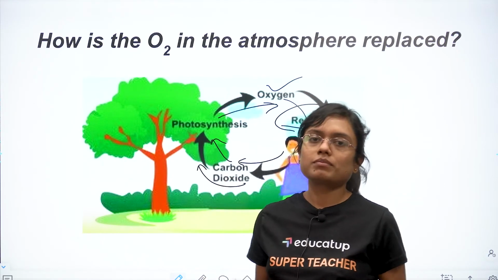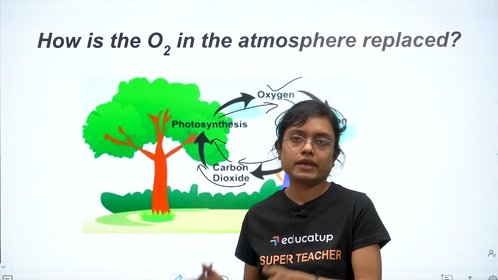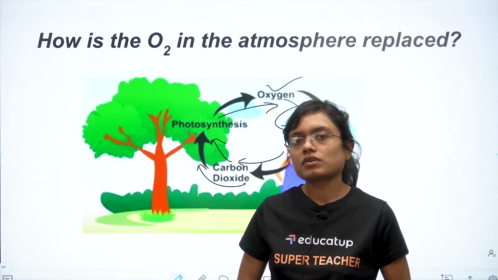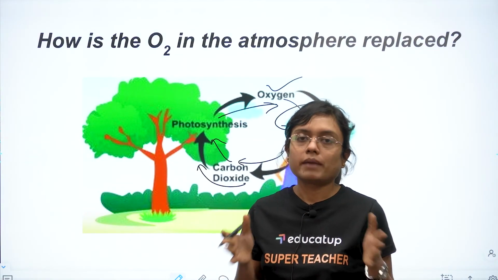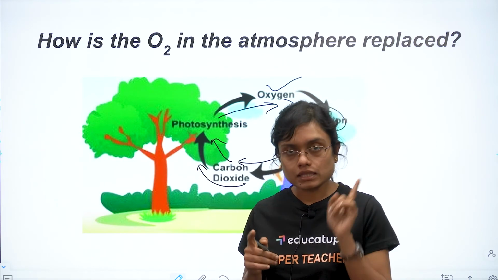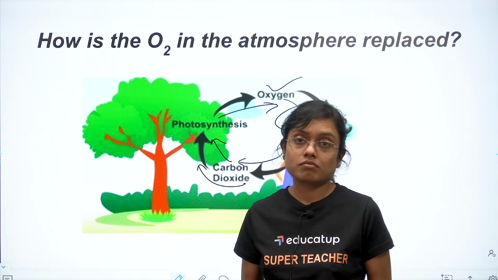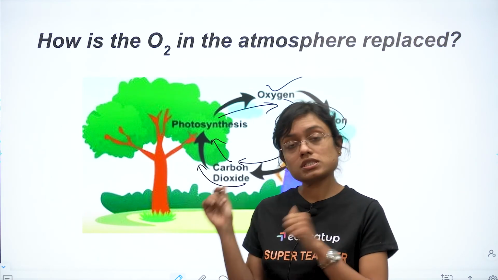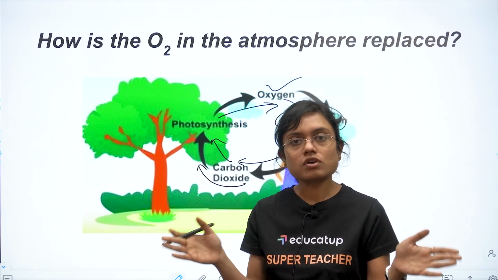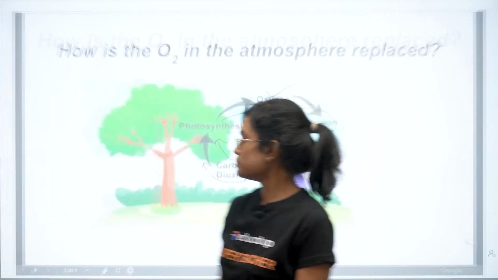So always remember, always make this thing fixed in your life, that maybe on your birthday or maybe on the anniversary of your parents or maybe on any particular important day or date for you in the year, always remember to plant at least one tree in a year and take care of it so that you are contributing something to this earth. All right, so this is how the balance of oxygen is maintained in the atmosphere. Now let's move ahead.